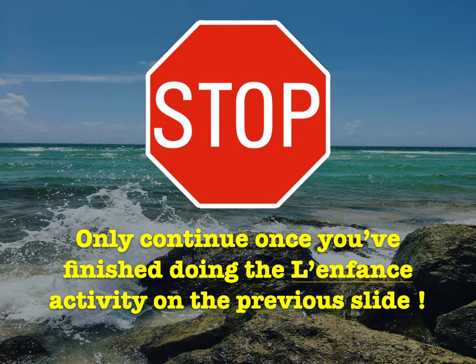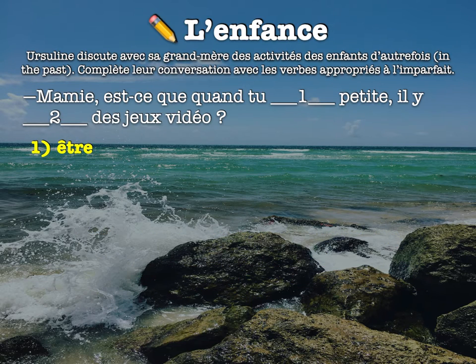Okay, hopefully that wasn't too hard. So on the first one, we have Mamie, est-ce que quand tu blank petite, il y blank des jeux vidéo? All right, so grandma, when you blank little, it's probably going to be when you were little, right? Which is like saying to be, right? So how do we say to be in French? Well, we say être, all right?